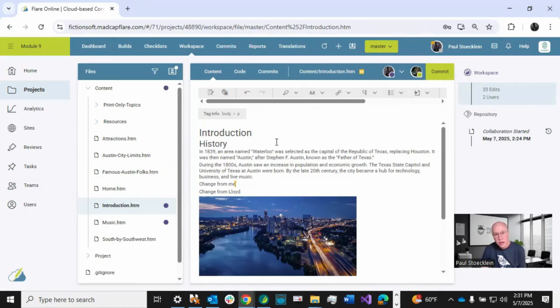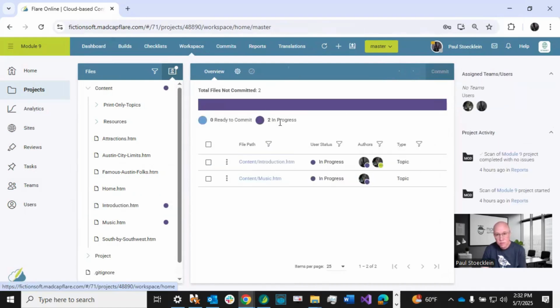Right. Now, I said we were going to come back to this button right here. This is the one that takes us back to the overview. And you can see there's a little circle up there, and that means that there's stuff going on. So if I click on this, whereas before this was empty, now I'm seeing some stuff. And if it were empty, then that little circle would go away. So you can see what's going on.